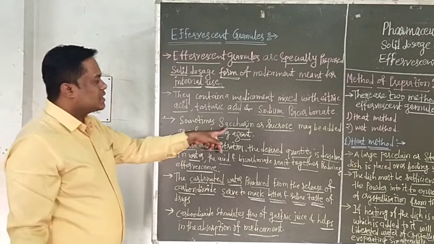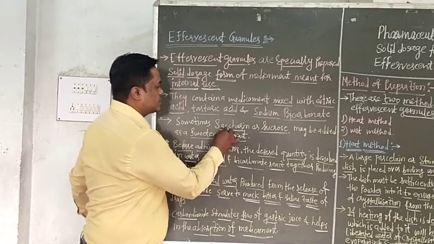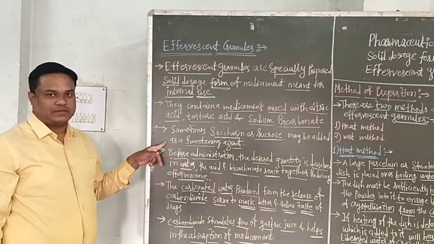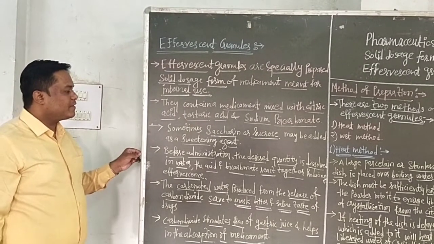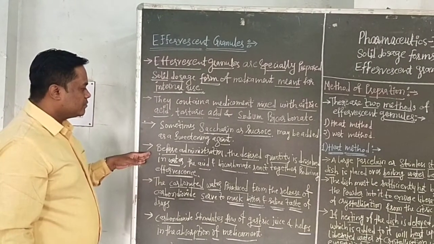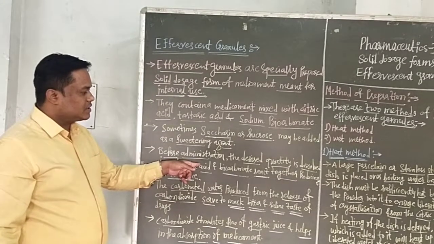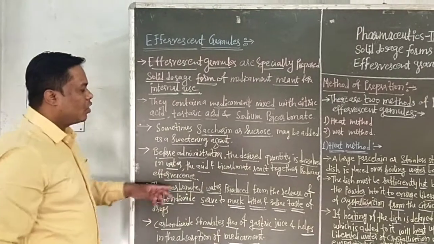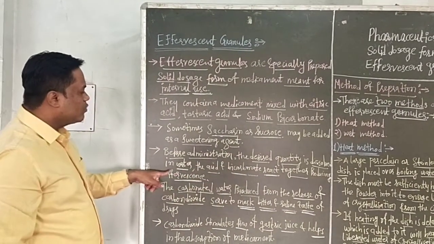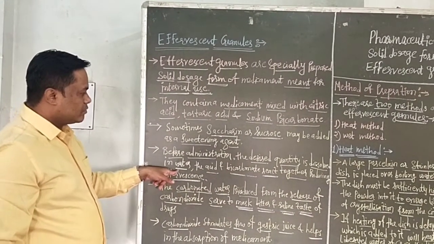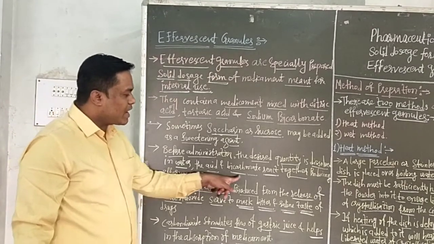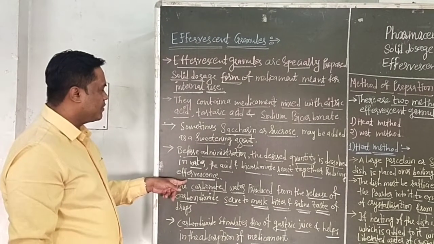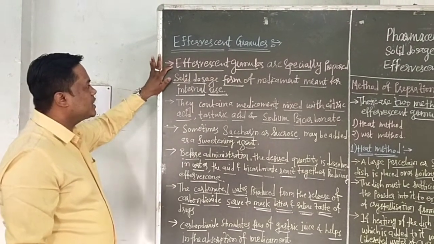Sometimes saccharin or sucrose may be added as a sweetening agent in the preparation of effervescent granules. Before administration, the desired quantity of effervescent granules is dissolved in water. Then the acid and bicarbonates react together, producing the effervescence. Therefore, it is called effervescent granules.